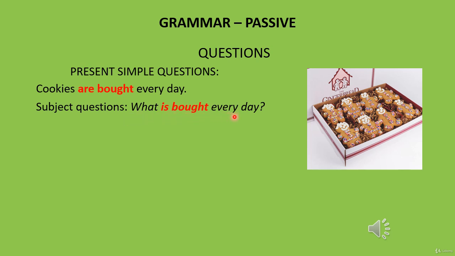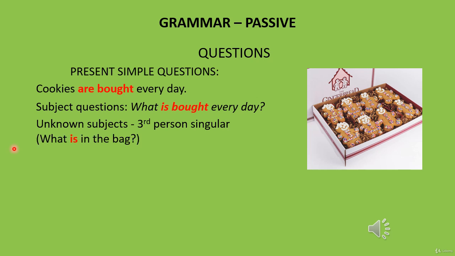We change the subject for who or what. But we must remember that for subject questions, we use third-person singular. So it's what is bought every day, not what are bought every day. In the same way, we say what is in the bag, not what are in the bag.